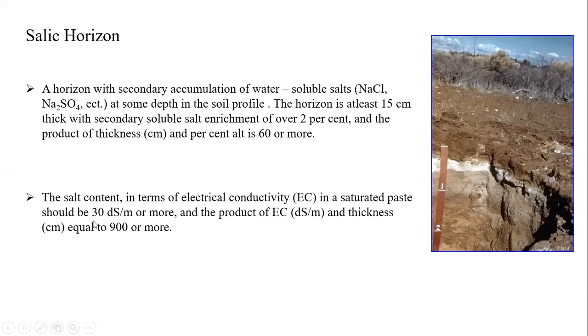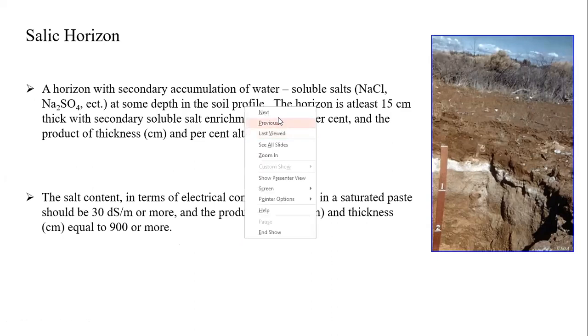How much will it be? You can see more than 30 decisiemens per meter. Yes, students, if you take that particular layer, you can expect this much ECe. It is very high. I think this is not 3, it is 30, students, not 3. It is a typing mistake. Naturally the thickness will be around 9, or sometimes 3 to 9. So this is regarding the salic origin.